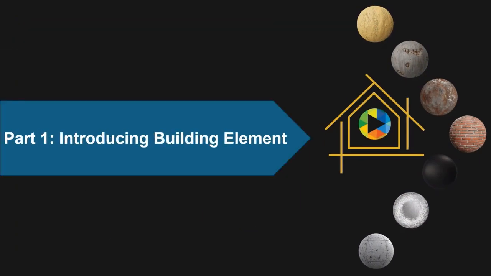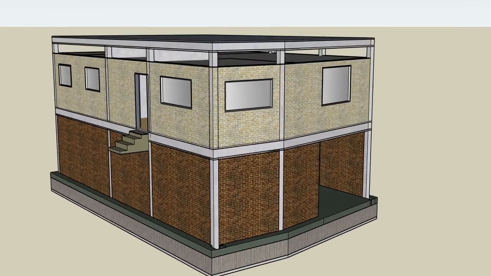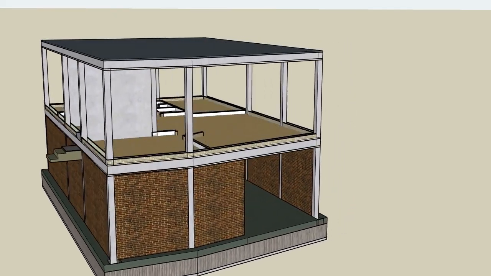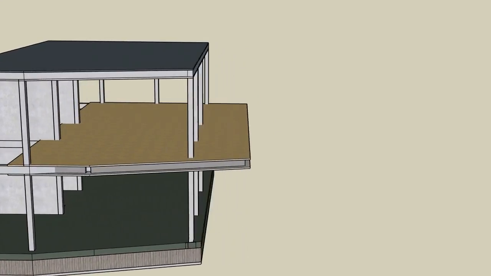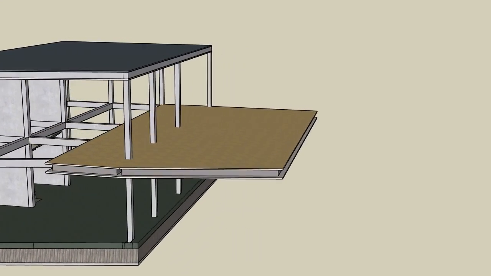Part 1, Introducing Building Element. Horizontal covering separating stories are called floor. The floor has a structural part to bear the loads and transfer them to the beams.